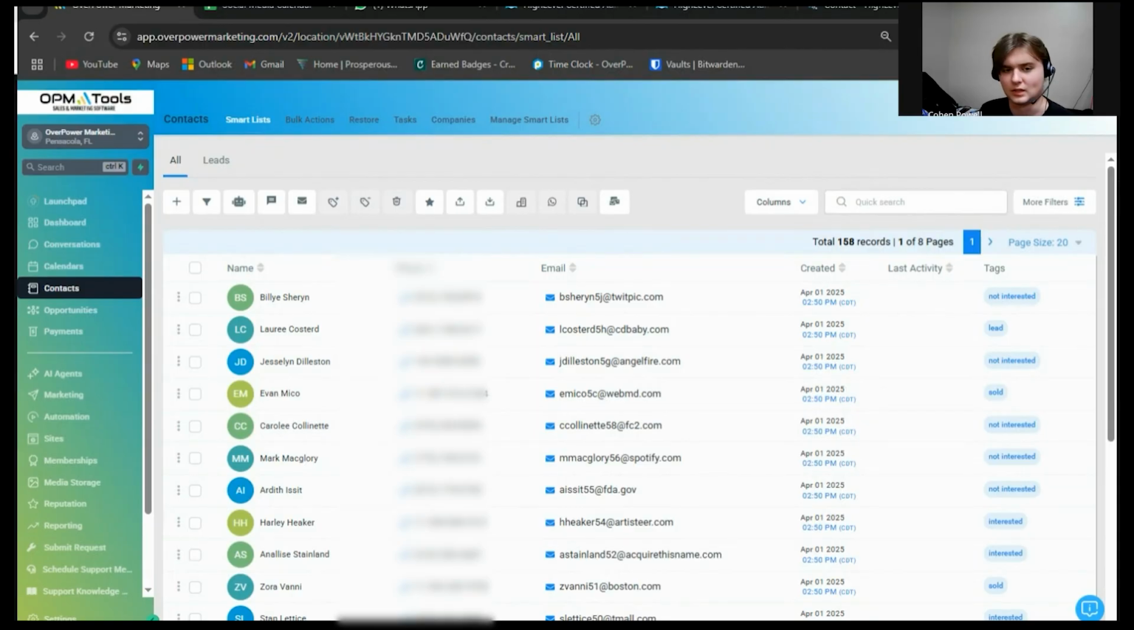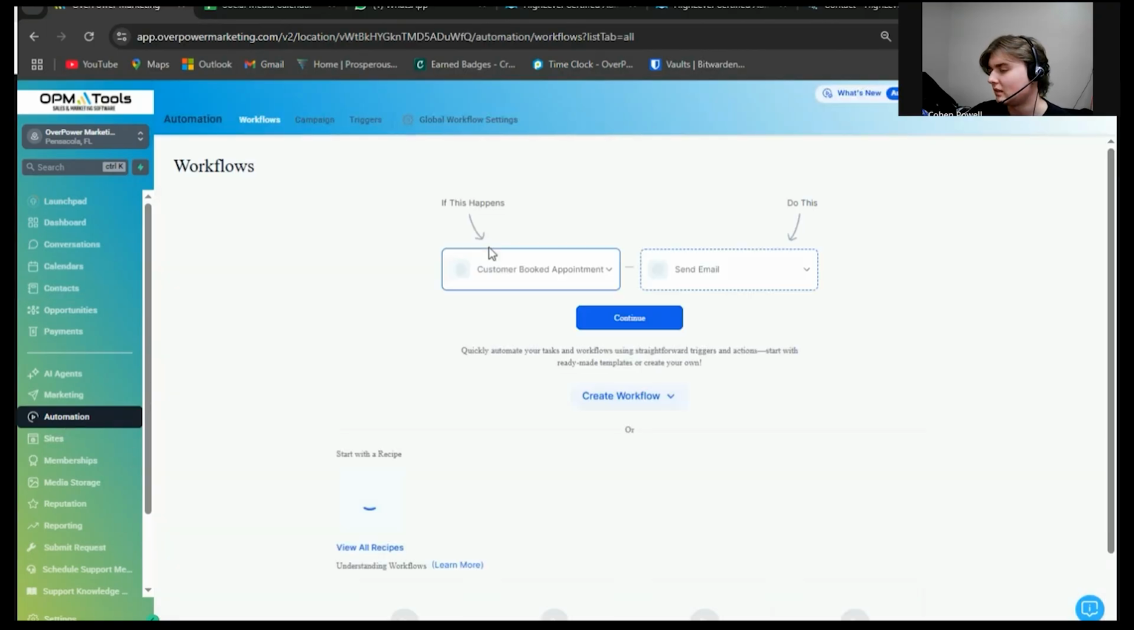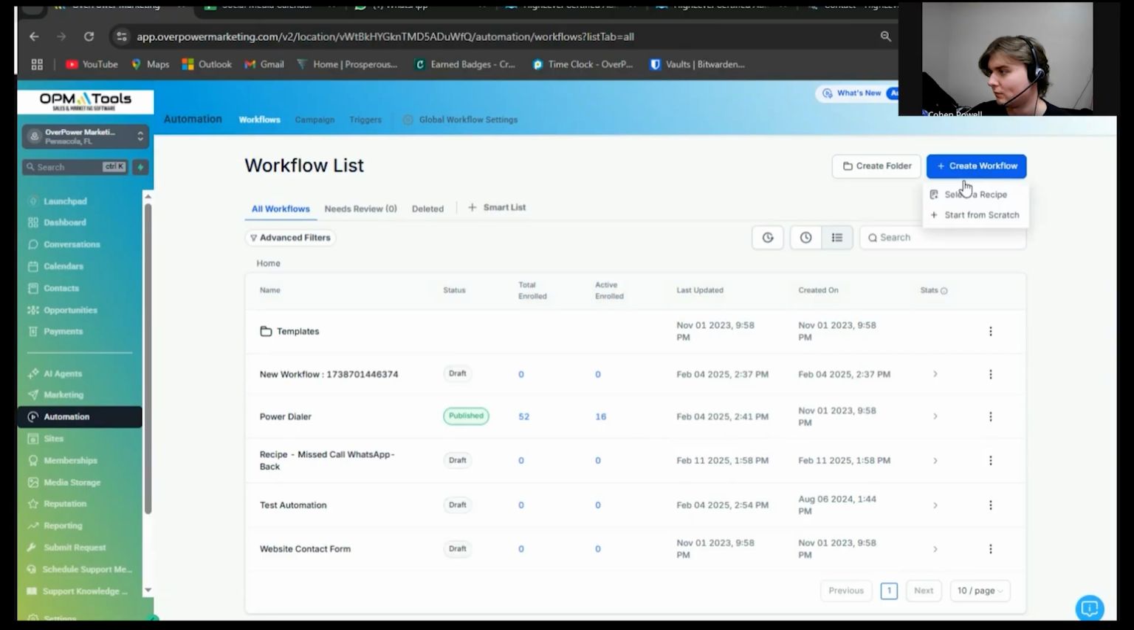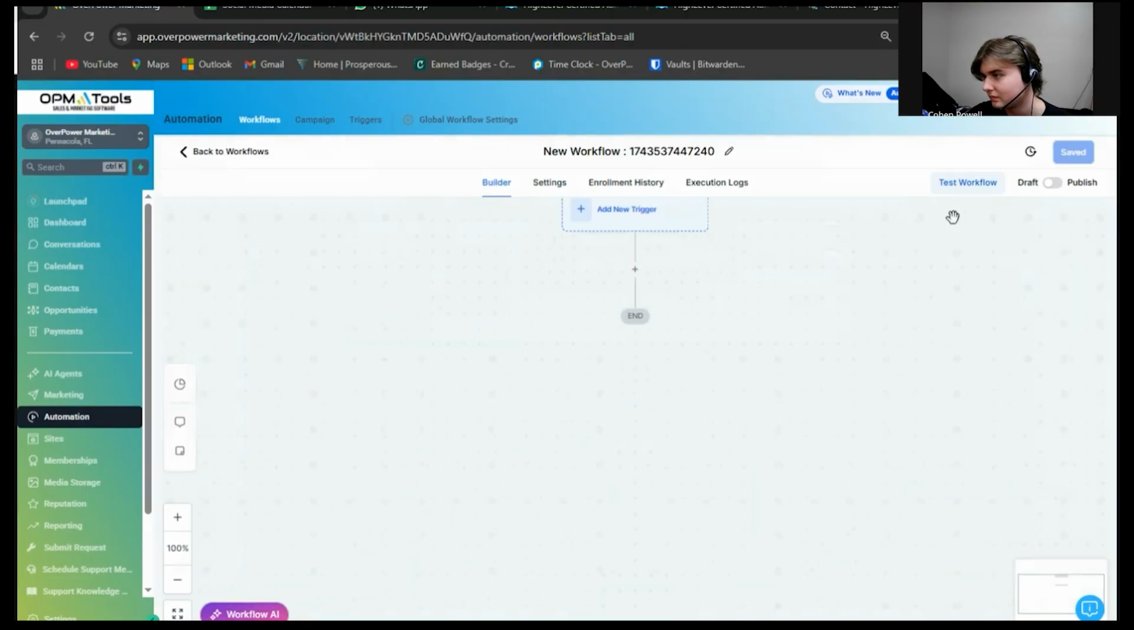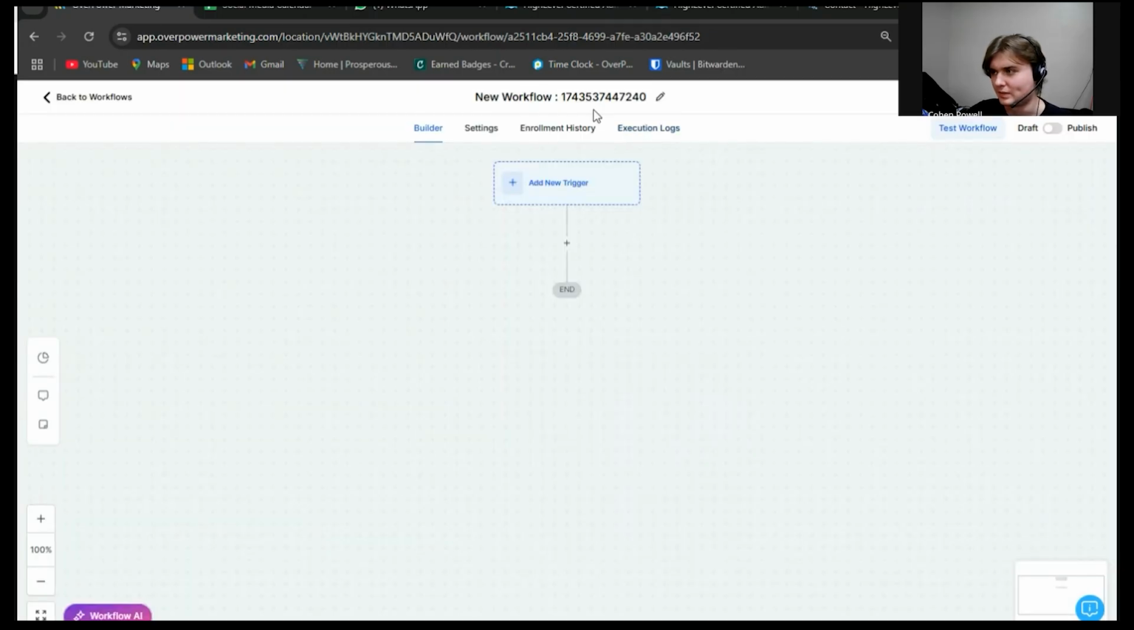As Oren has said before, we did go over tags for just a brief moment, but tags are not only useful within the contacts tab, they can also be used in the automation tab. So as you can see on the right-hand side, it says not interested, lead, not interested, sold. This can actually be used as a catalyst for some of our workflows. So if we go to automation, then we click on create a new workflow. Let's start from scratch. And let's try to utilize the tags for some of these contacts.